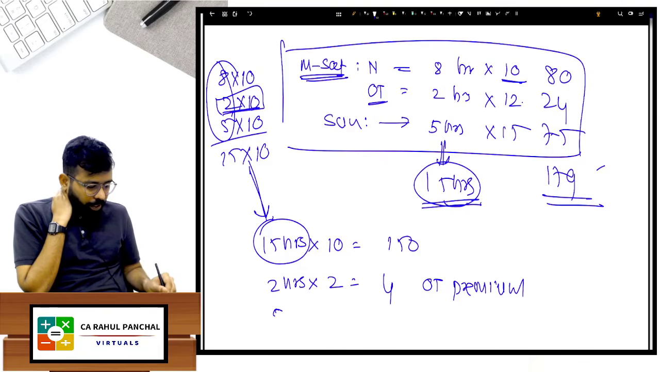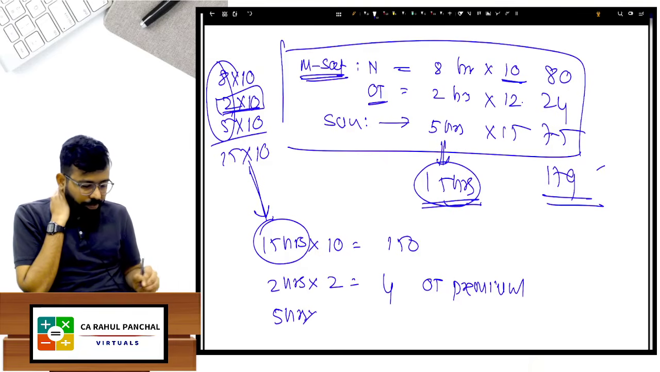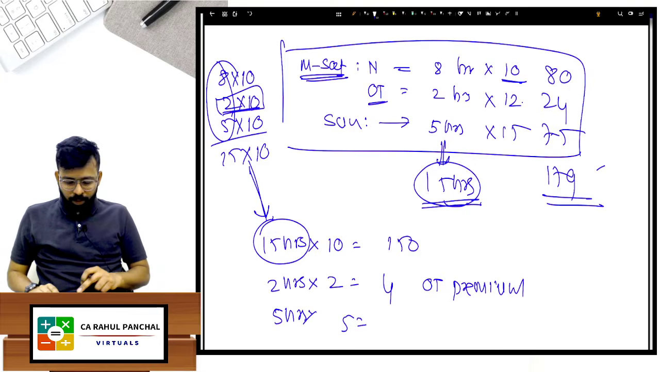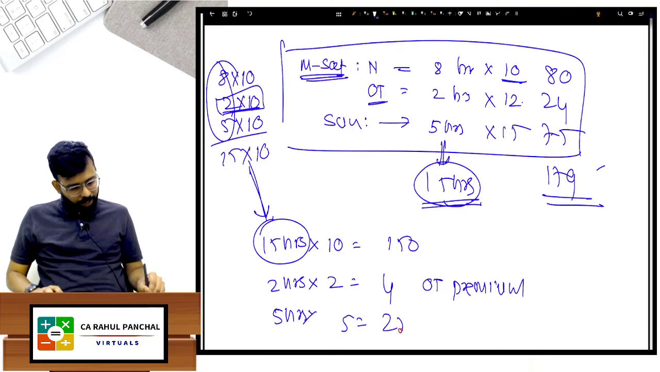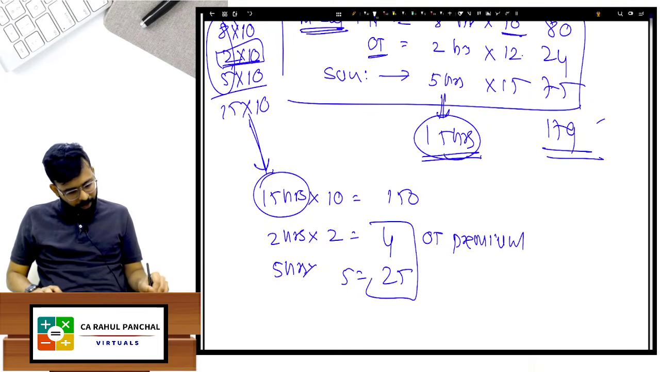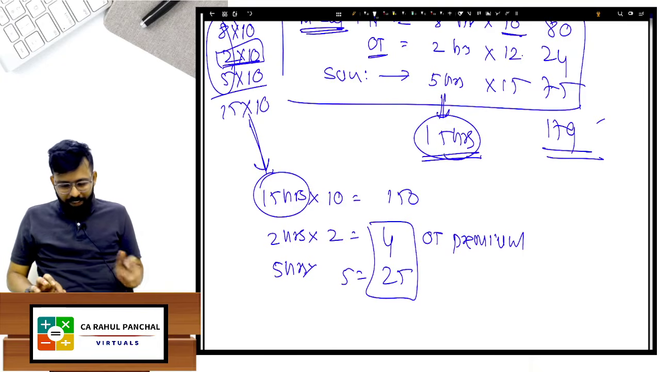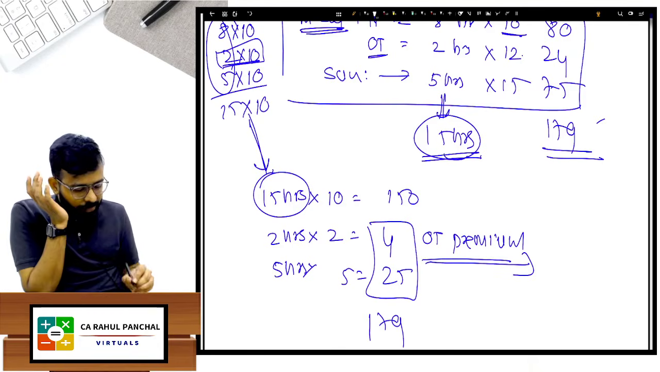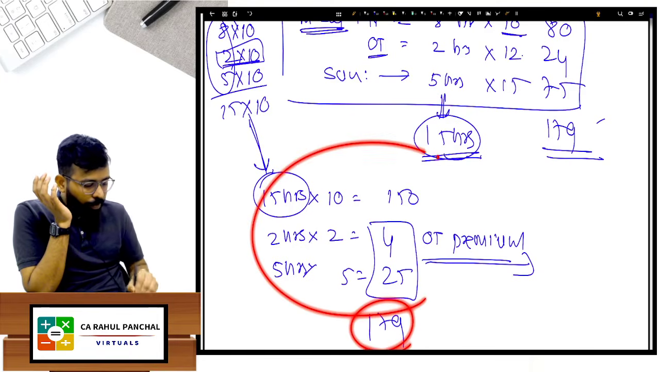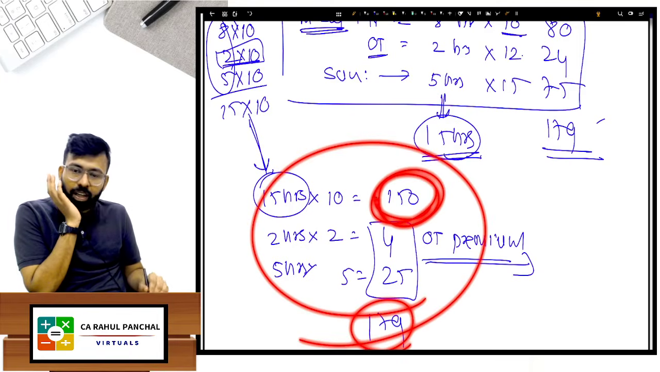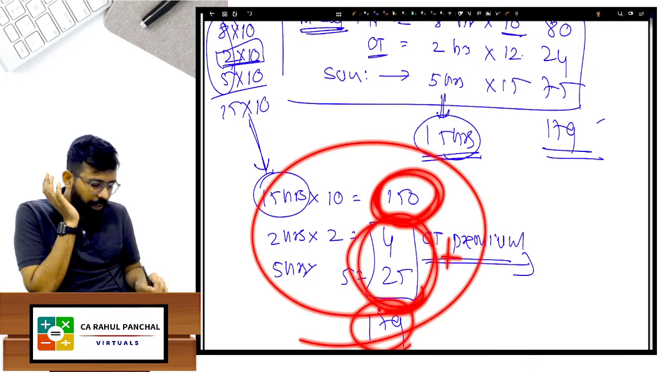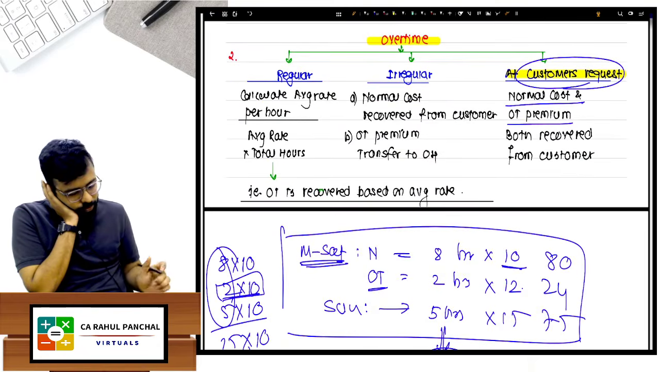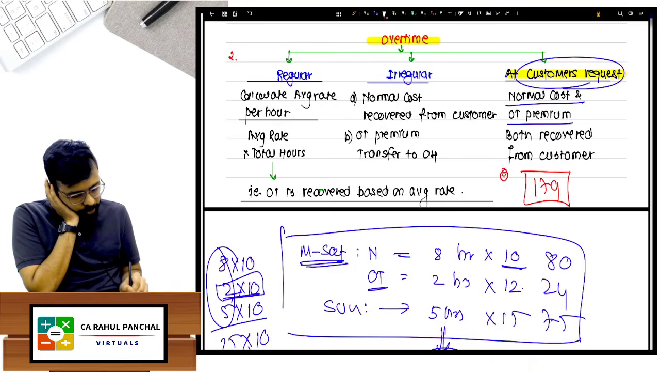अच्छा, then again ये Sunday को 5 hours काम हुआ, instead of 10 I paid 15, 5 rupees इधर extra गया है, 5 × 15, 25 rupees. Again ये OT वाला part है, 150 + 4, answer is same, only 179. But this is extra because he was in emergency. This entire cost will be recovered from the customer. 150 तो normally I would have recovered, plus because he was in emergency I will recover this also. So this is 179, पूरा entire cost is recovered, normal also and OT वाला also.